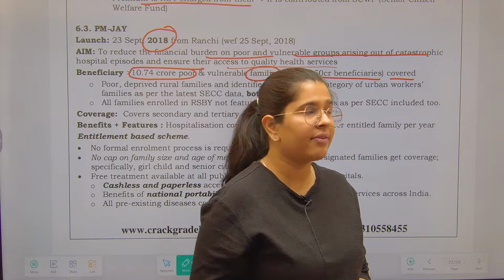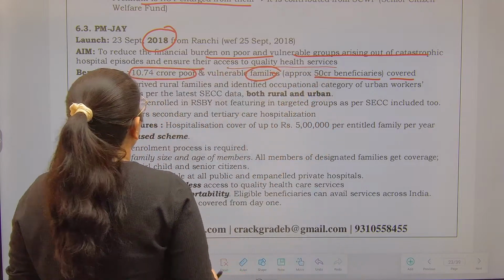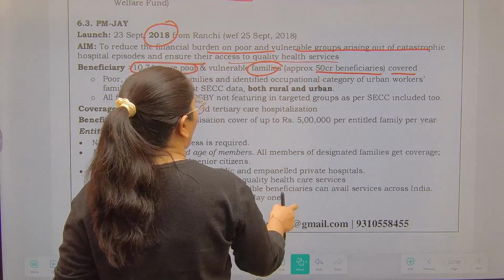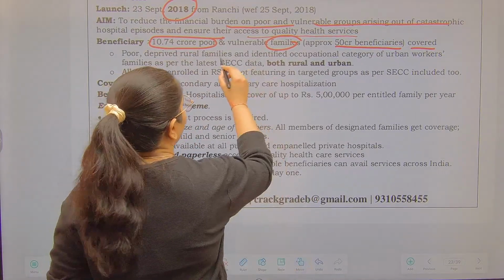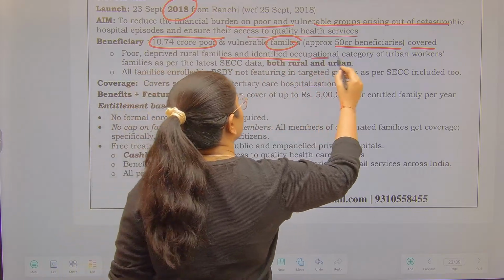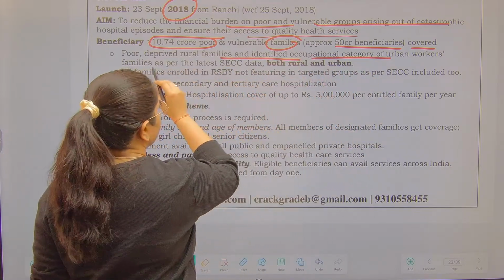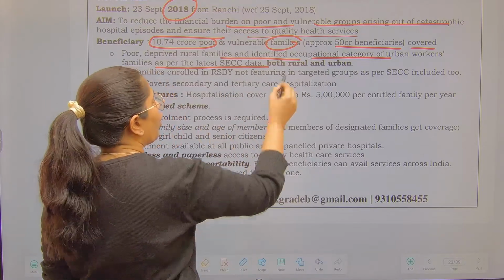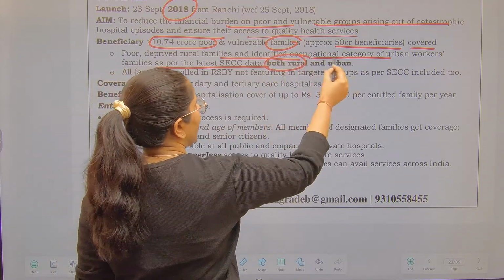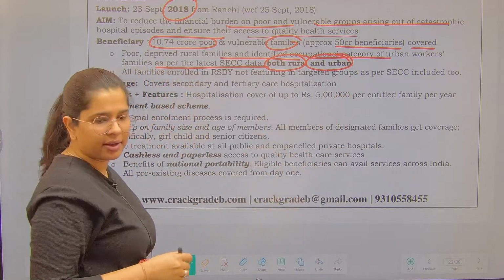That is the criteria we have taken. Now poor, who are all covered under this? Poor, deprived rural families, identified occupational category of urban workers families as per the latest socio-economic caste census data. Both rural as well as urban families are covered.